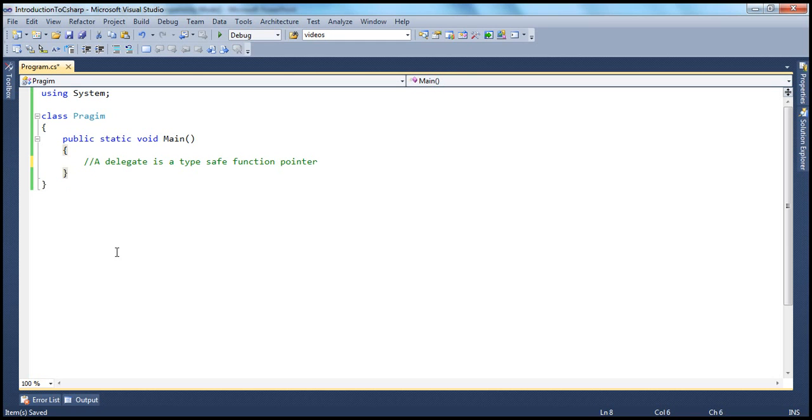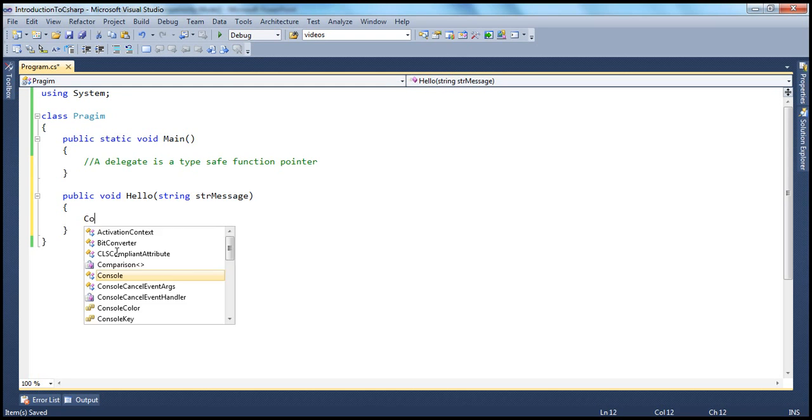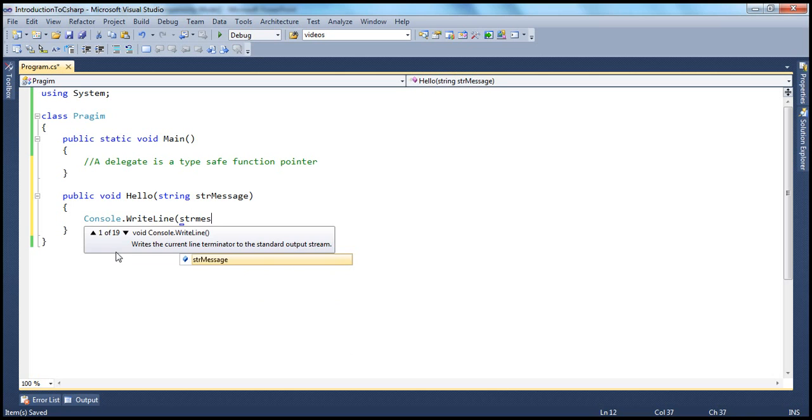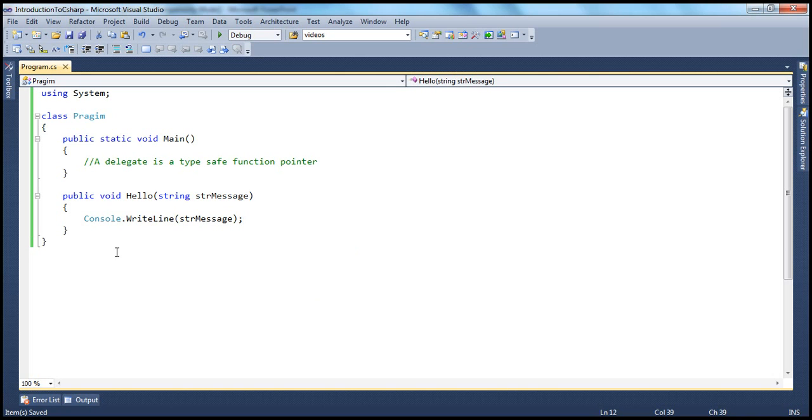All right, now since a delegate is a type safe function pointer, meaning it points to a function, we need a function. So let's go ahead and create a simple function. I have a simple function, public void, let's say hello, and this function takes in a message of string type, let's say str message, and all this function does is output that message to the console. So console.writeLine str message prints that message to the console. Let's make it static. So this is a static method.